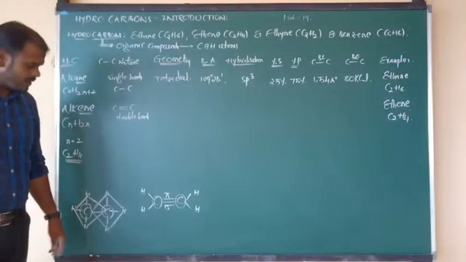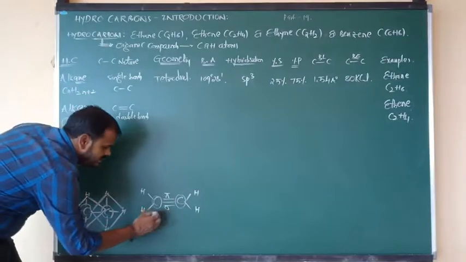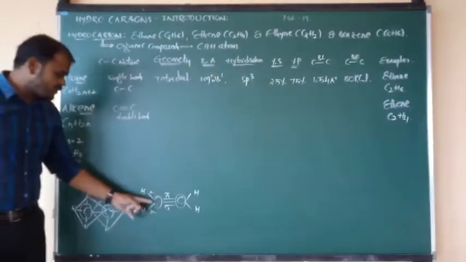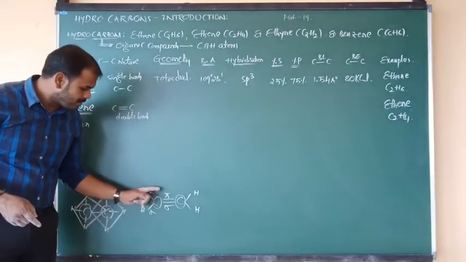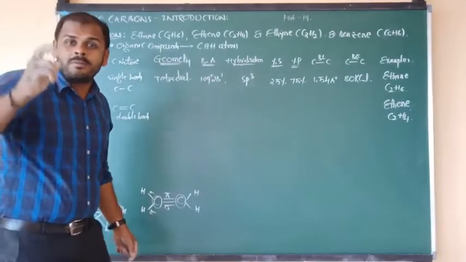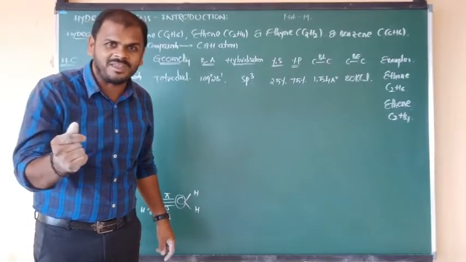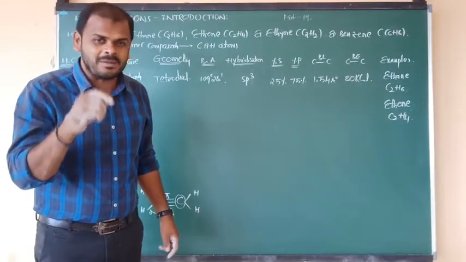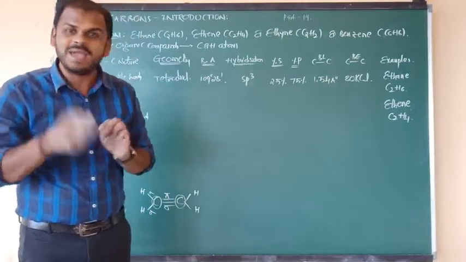Now we have to decide the hybridization of the first carbon and the hybridization of the second carbon. Are you ready? So around the first carbon, how many sigma bonds are there? One sigma, second sigma, and third sigma. But one is a pi bond. In the topic of sigma and pi bonds, in the differences I have given the last point, that sigma bonds can be considered in hybridization, but pi bonds won't participate in hybridization.